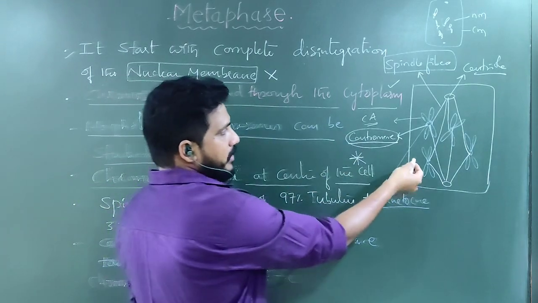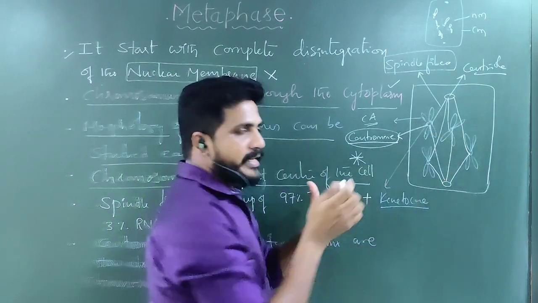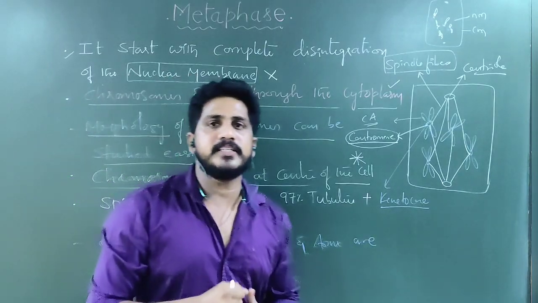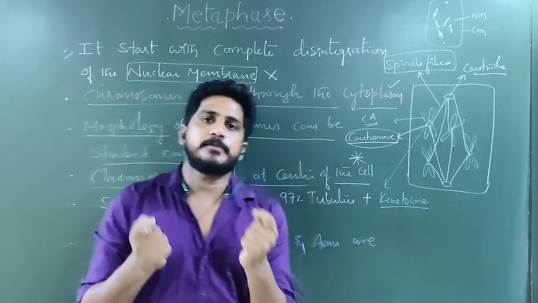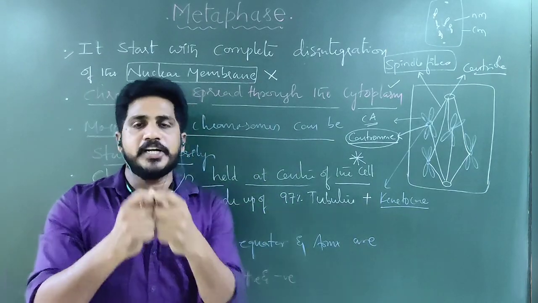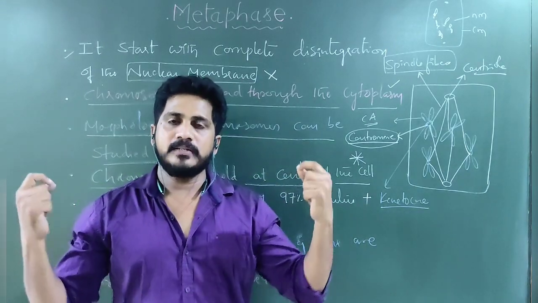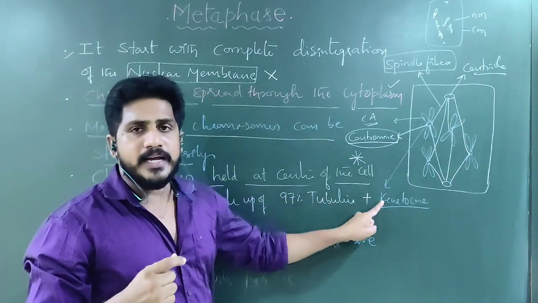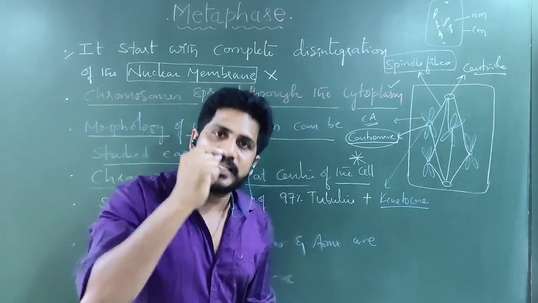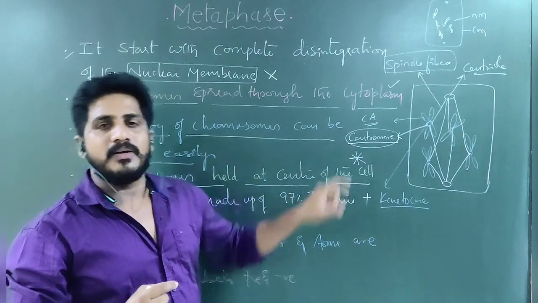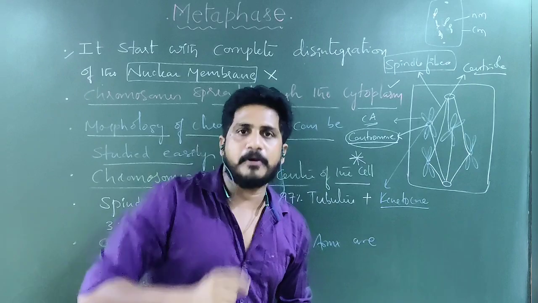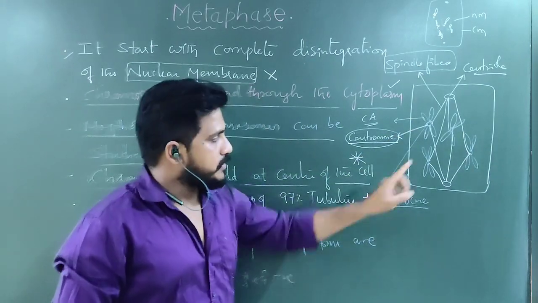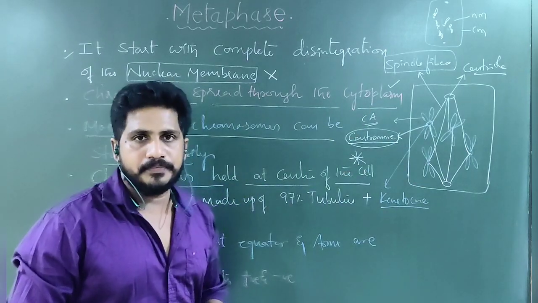So what you have understood is that scattered chromosomes are bound by these spindle fibers. Where do these spindle fibers arise from? Centrioles, meaning from the poles. These spindle fibers are coming towards the kinetochore. What is the kinetochore? The kinetochore is a part present around the centromere. What is the centromere? The centromere is the center part of the sister chromatids, nothing but the chromosomal center. So this spindle fiber will go and attach.